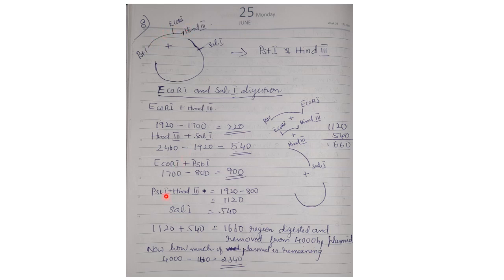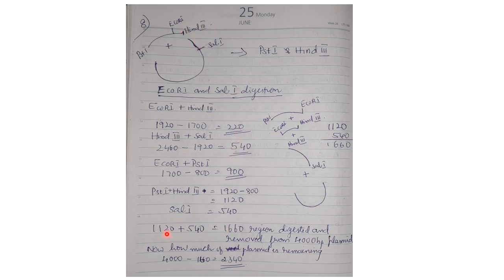So PstI to HindIII, that will be PstI is at 800 and HindIII is at 1920. So 1920 minus 800 will give you 1120. Then SalI, this portion, HindIII to SalI, this portion was also digested from the plasmid. So how much will it be? It will be 540. We already got it over here. How much is this portion? We got it as 540.